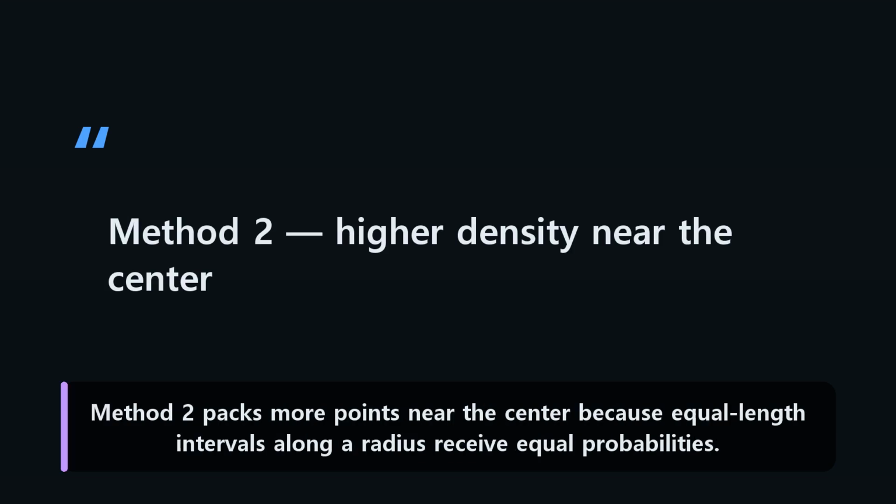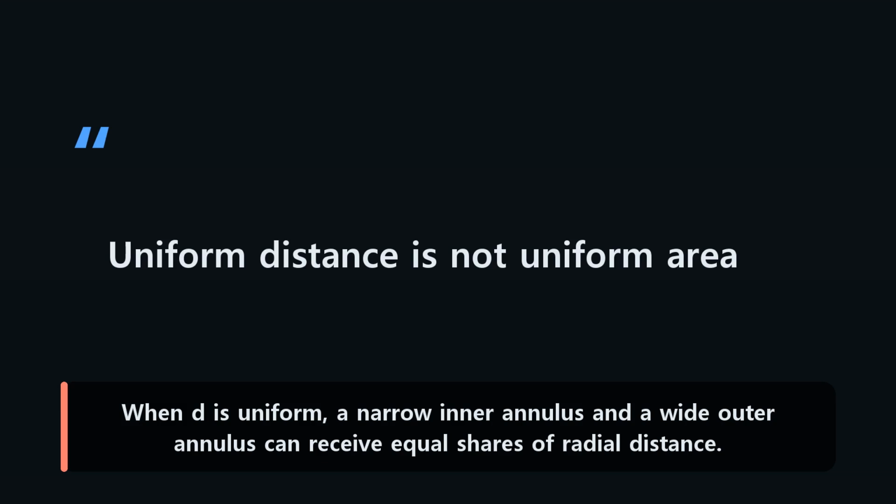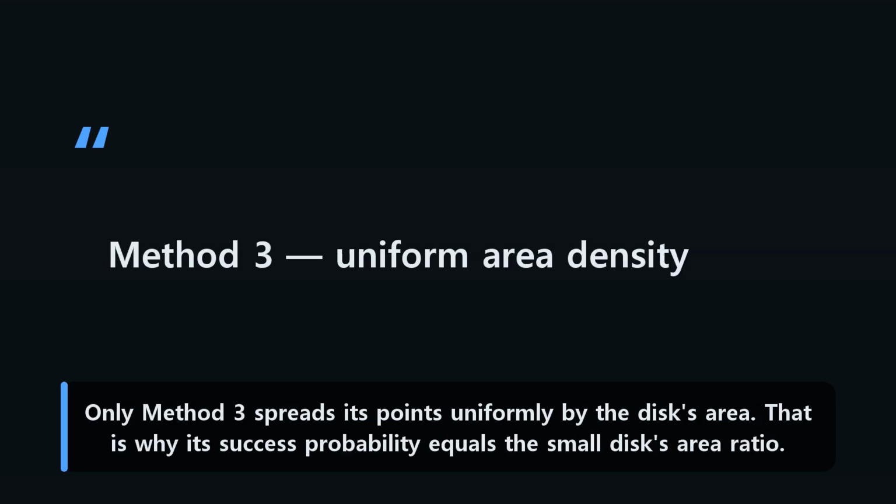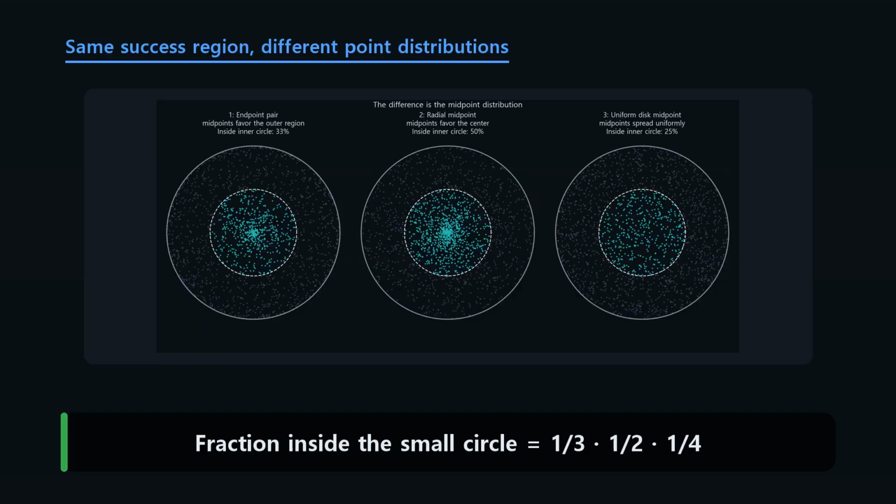Method 2 packs more points near the center because equal length intervals along a radius receive equal probabilities. When D is uniform, a narrow inner annulus and a wide outer annulus can receive equal shares of radial distance. Only method 3 spreads its points uniformly by the disk's area. That is why its success probability equals the small disk's area ratio. From left to right, the fractions inside the same small circle are 1/3, 1/2, and 1/4.